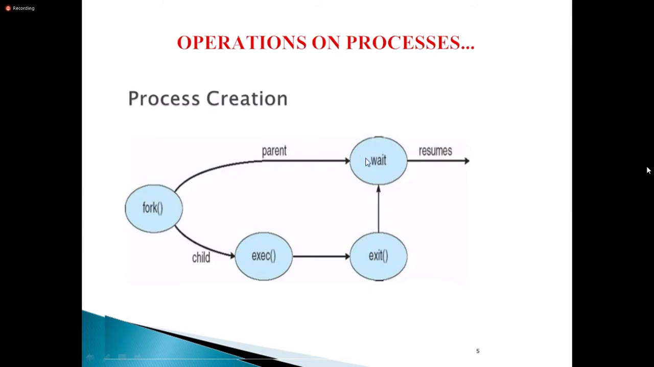The parent waits until the child process executes. Once the child process has executed, the parent will resume, meaning it executes. Got it? By seeing this diagram, we can understand that we have two processes: a parent process and a child process. The parent process waits until the child process executes, and only then does it start executing.